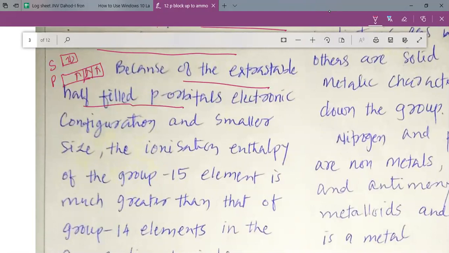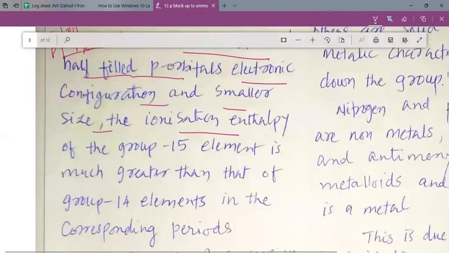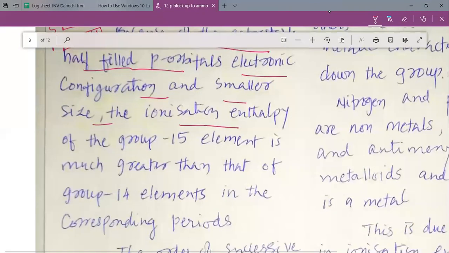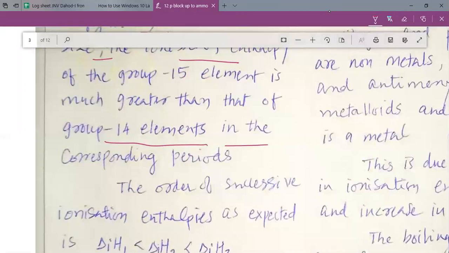So they have extra stable electronic configuration and smaller size. The ionization enthalpy of group 15 elements is much greater than that of group 14 elements in the corresponding period. So please remember that the ionization enthalpy of group 15 elements is much greater than group 14 elements.